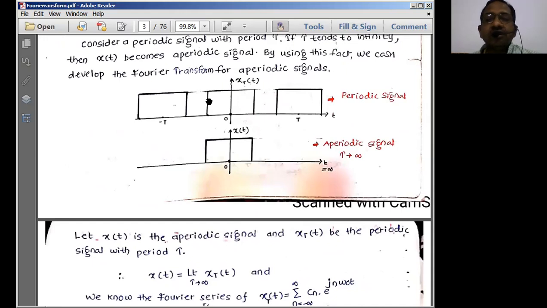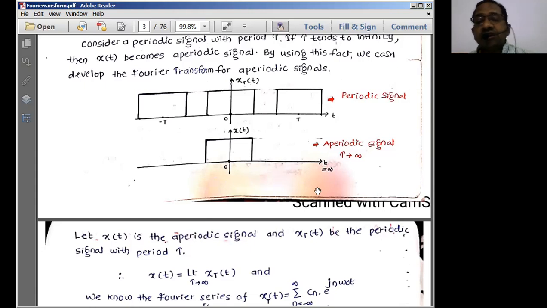A periodic signal is the signal which is going to get repeated itself for every time period T over infinite duration. That is called a periodic signal. What is a periodic signal? The aperiodic signal is not going to get repeated itself. It's called an aperiodic signal. So that means here after this single pulse, nothing is there. It is not getting repeated. So for all time period t equal to infinity under consideration, this pulse is not repeating.